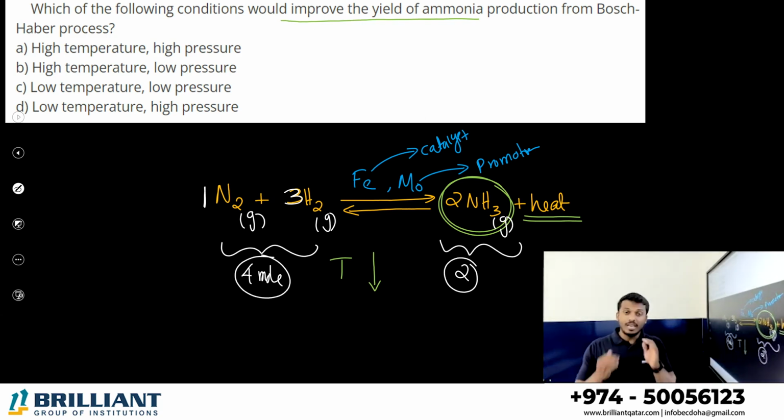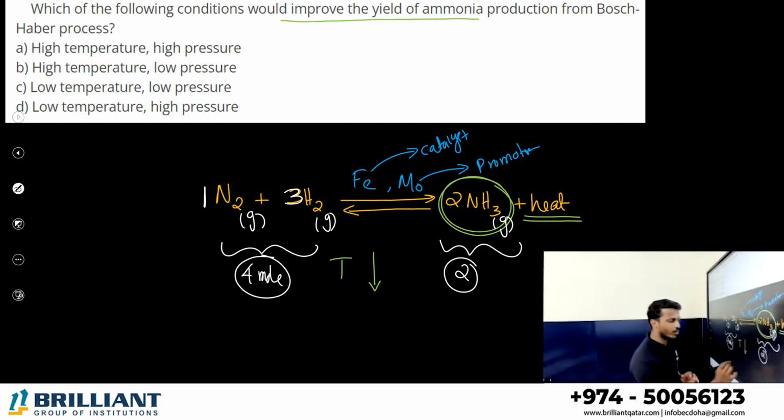Generally, in an equilibrium reaction, when you increase the pressure of the system, the reaction shifts from the higher number of moles to the lower number of moles.